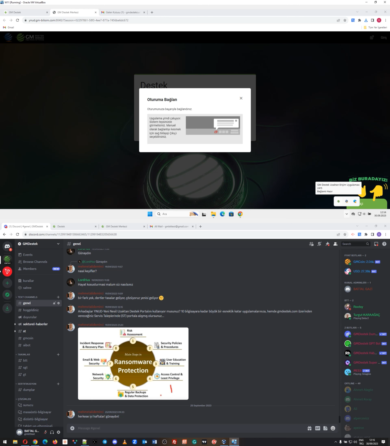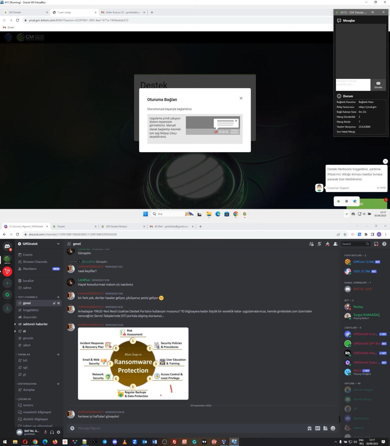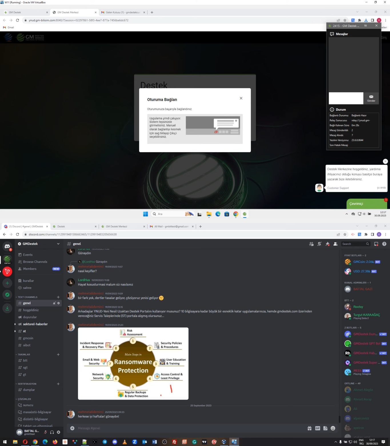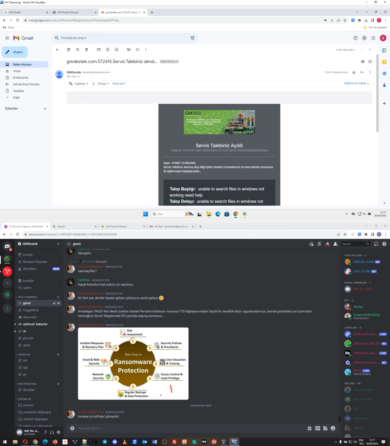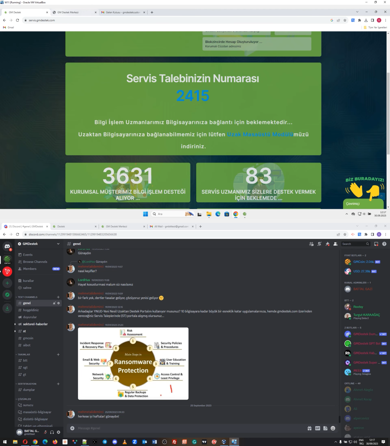This is a one-time process. Once the service request has been completed, this executable will immediately close and destruct itself, and the customer is able to message with our IT service technicians through this platform as well. And as you can see, the customer has informed that his or her ticket has been created, with the number 2415.